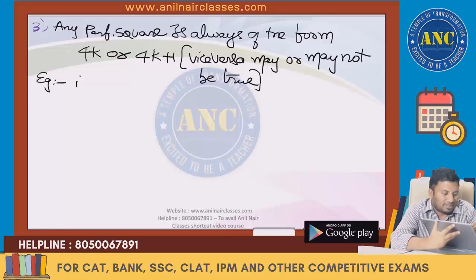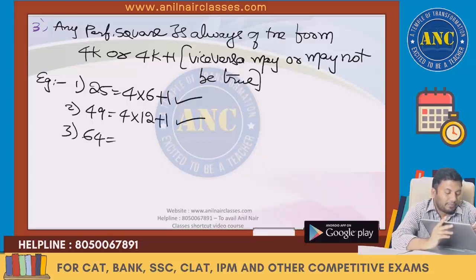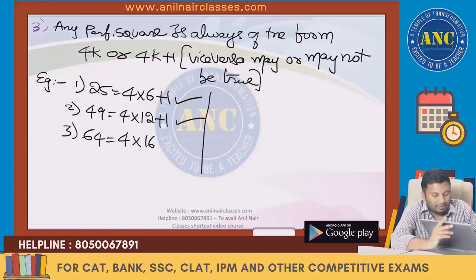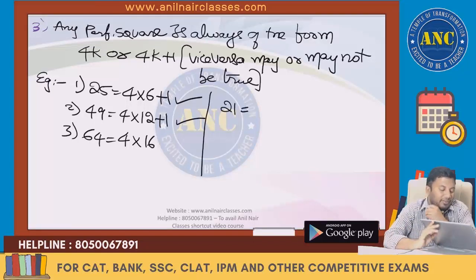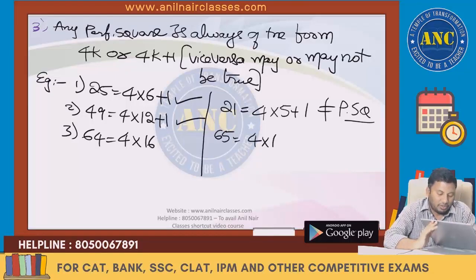For example, 25 is 4 into 6 plus 1, and 25 is a perfect square. 49 is 4 into 12 plus 1, a perfect square. 64 is 4 into 16, a perfect square. In the reverse case, suppose I take 21. 21 is 4 into 5 plus 1, but it is not a perfect square. If I take 65, 4 into 16 plus 1, it is not a perfect square.